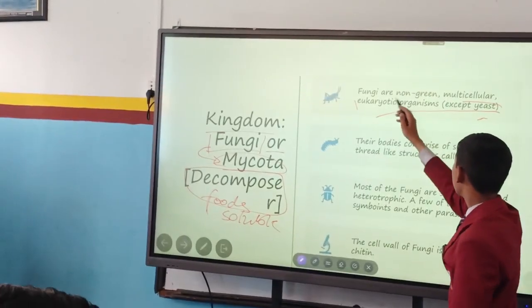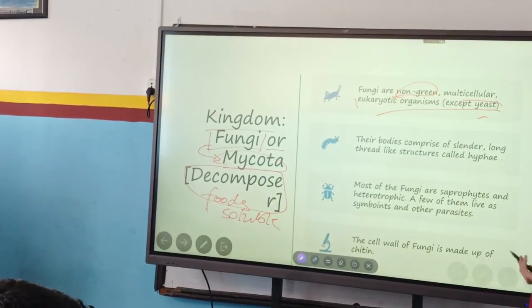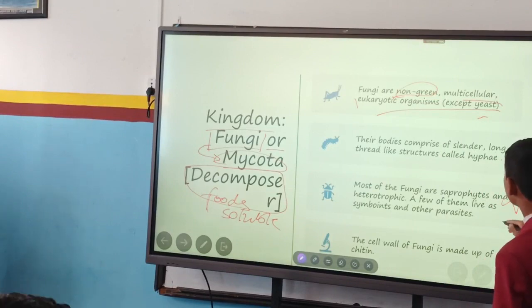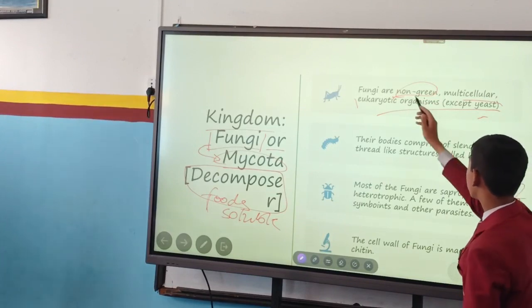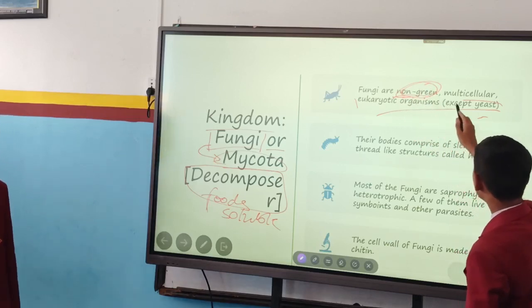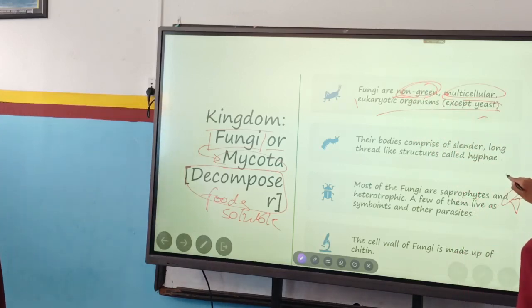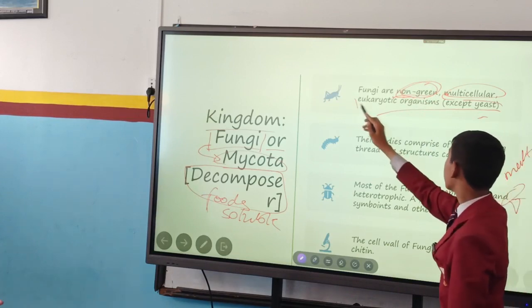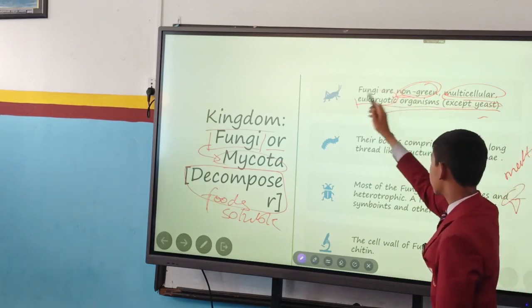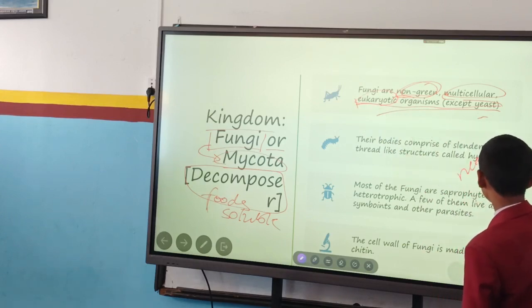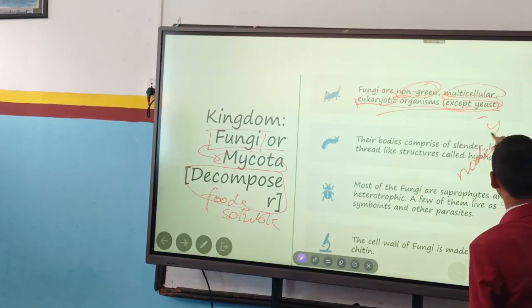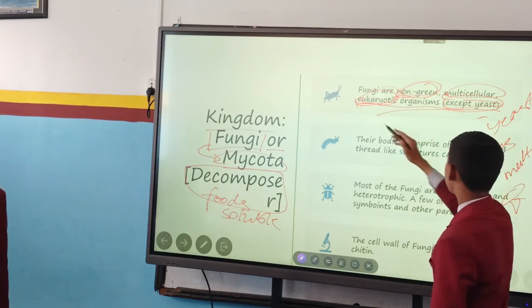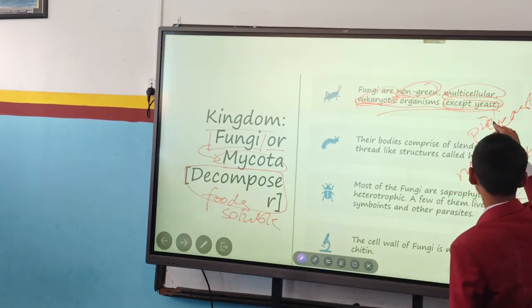It means non-green: we see that around us there are green plants, so they are green in color, but fungi are those type of organisms which are non-green in color. They are multicellular, meaning they have multiple cells in them. And eukaryotic organisms except yeast. Eukaryotic means their nucleus is very developed. And except yeast, yeast is a species of fungi which is not a eukaryotic organism but a prokaryotic organism.